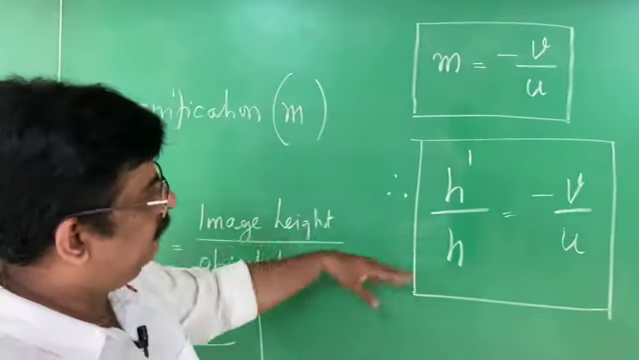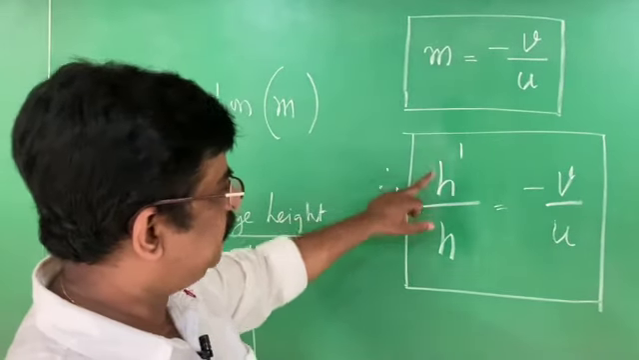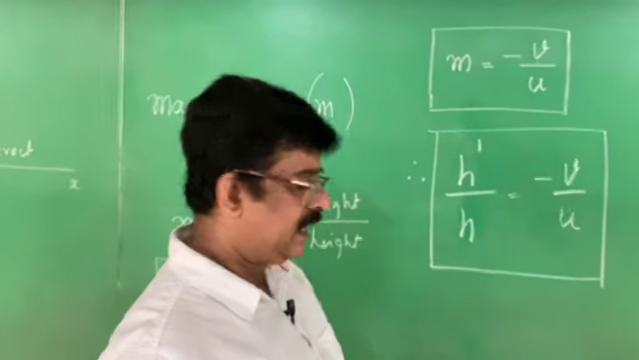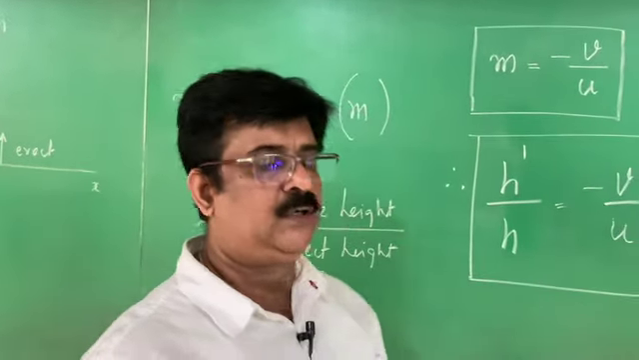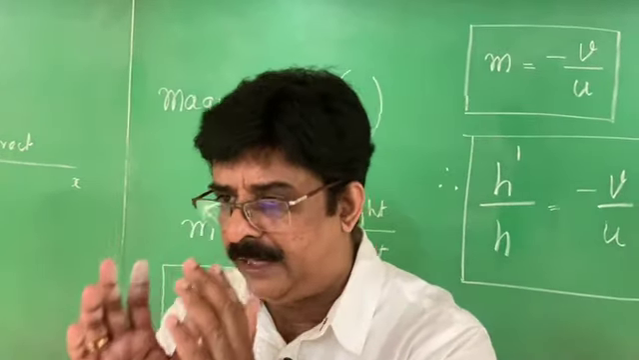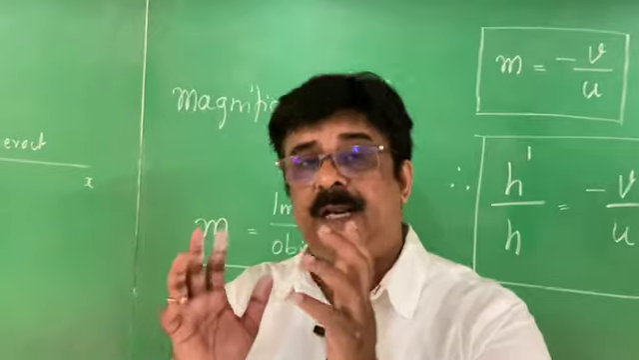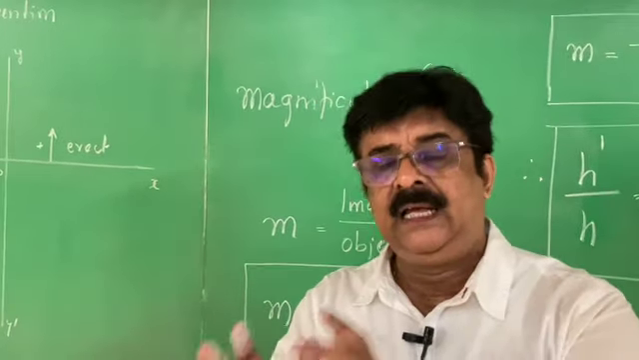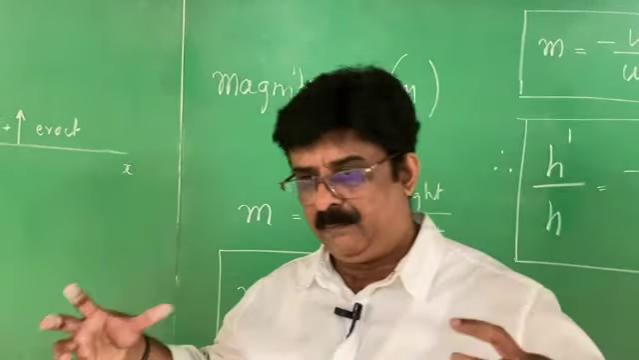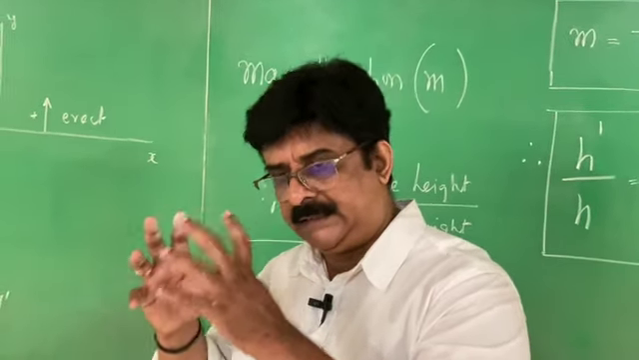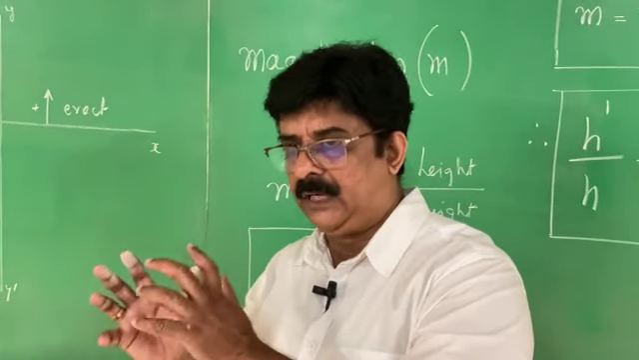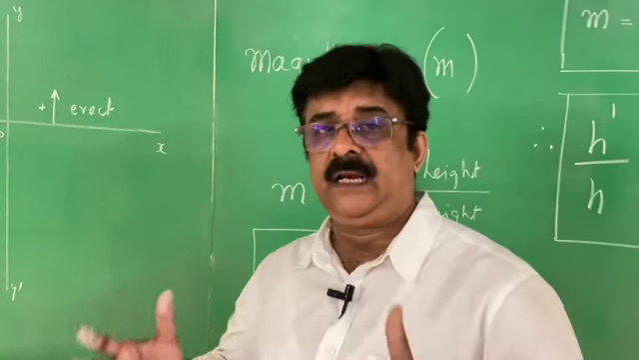Using these two relations, we can arrive at a new relation, that is H dash by H is equal to minus V by U. All these things are not difficult. Only thing is you have to concentrate. We are in an area called reflection. Reflection meant for mirrors. In mirror formula, there are three components: object distance, image distance, and focal length, which can be considered using the sign convention.